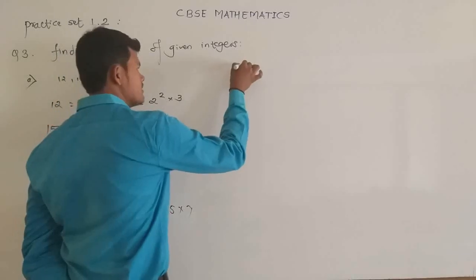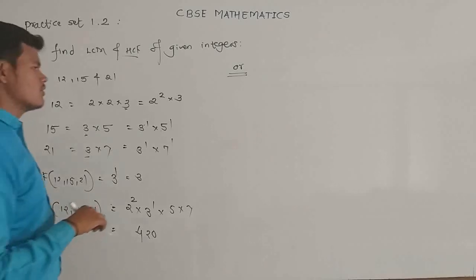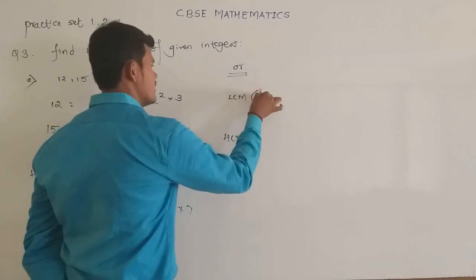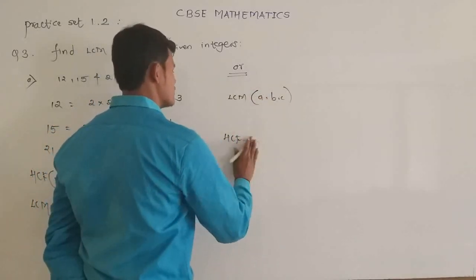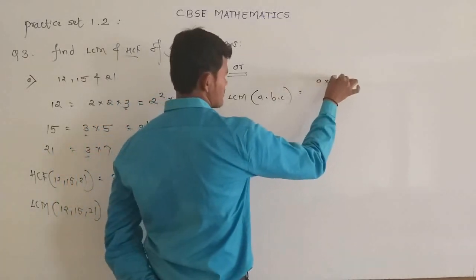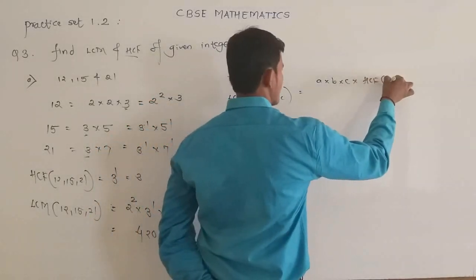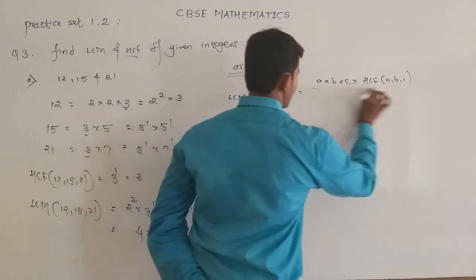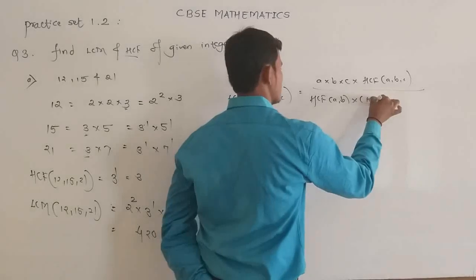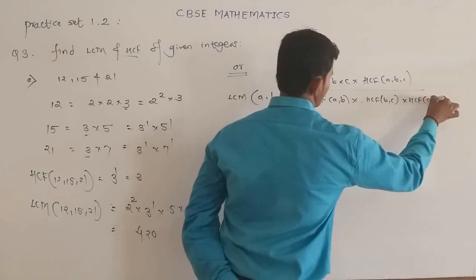Or we can also find the LCM and HCF by using relations. We have already seen how to find the LCM and the HCF of three positive integers. So the relation to find the LCM is the product of the given numbers, that is A multiplied by B multiplied by C, and the HCF of A, B, C, divided by HCF of AB multiplied by HCF of BC multiplied by HCF of AC.